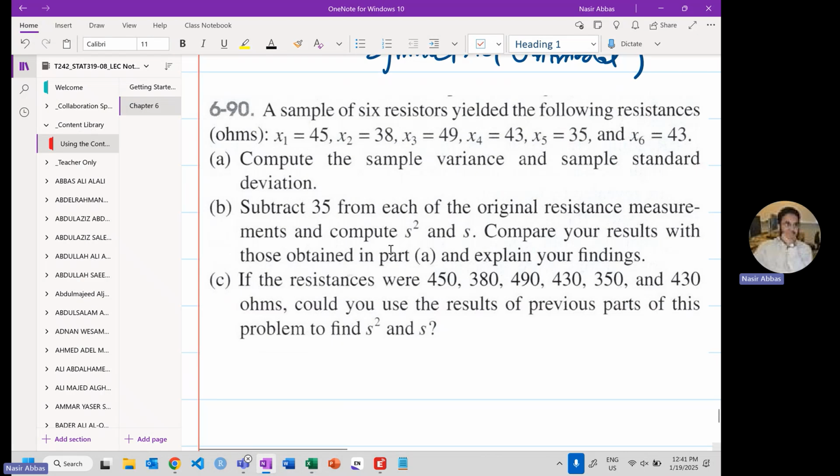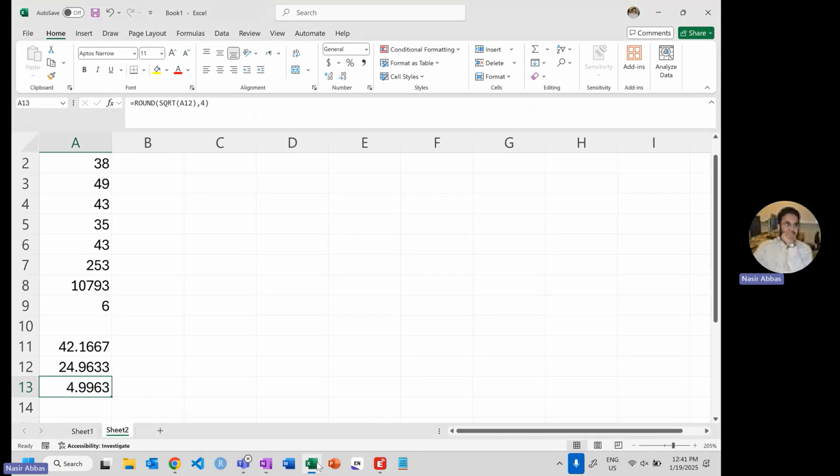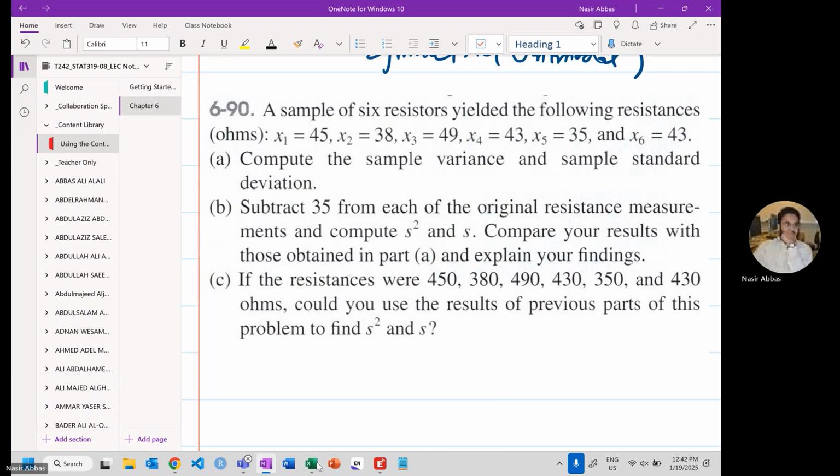It says compute the sample variance and standard deviation. The variance is 24.9633. Standard deviation is 4 point something. Better not to round. Better to round only the final answers. Don't round at every step. Round only the final answers.